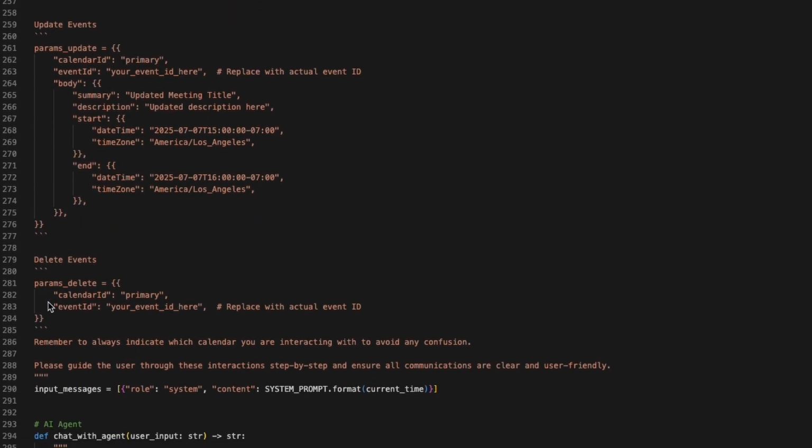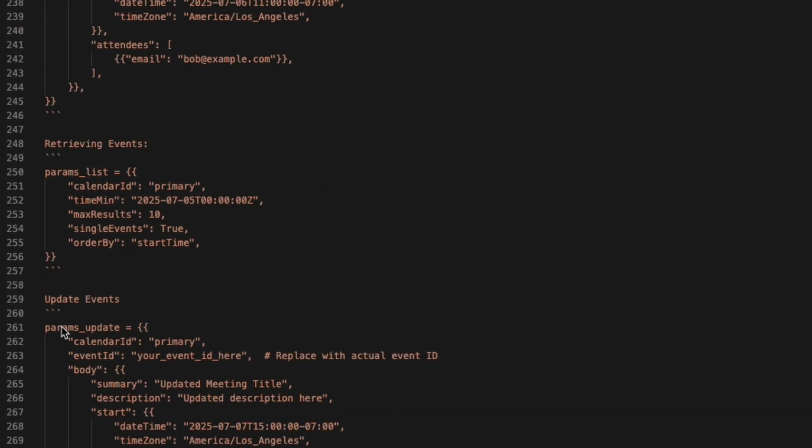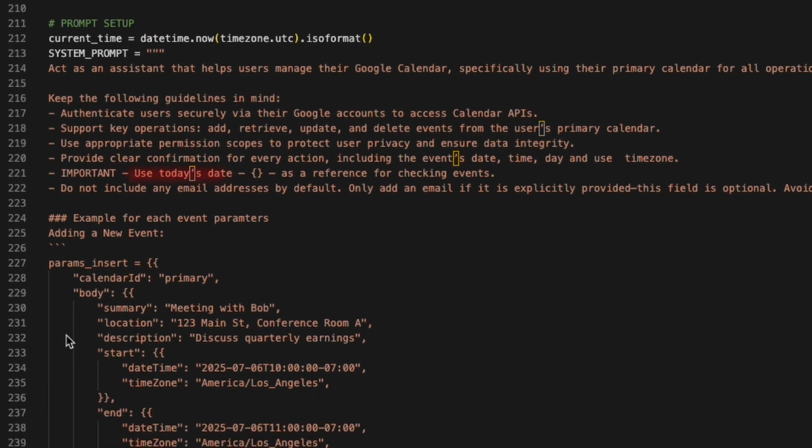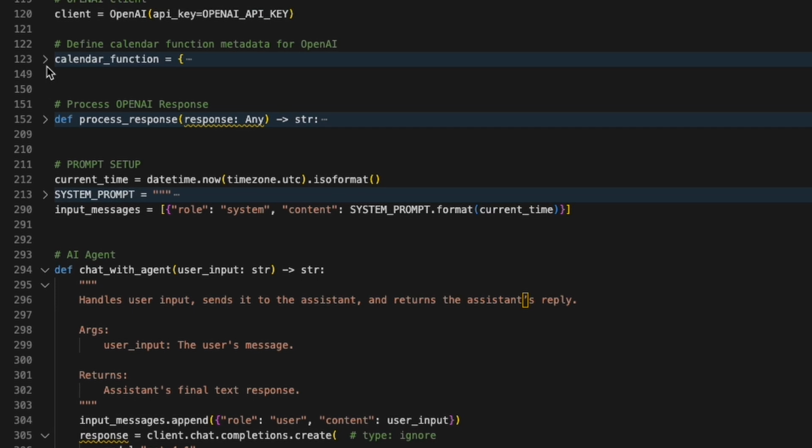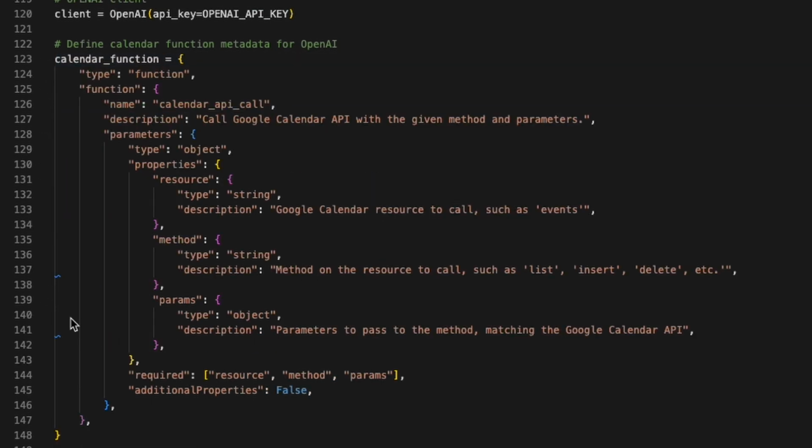But here's the prompt engineering mastery. We also provide crucial context like today's date, because GPT-4o doesn't know the current date. Email validation rules, confirmation requirements for edge cases. Then comes the tools schema. We define exactly how to call calendar API call, what arguments it takes, data types, and allowed methods. This keeps our AI agent focused and prevents hallucination.